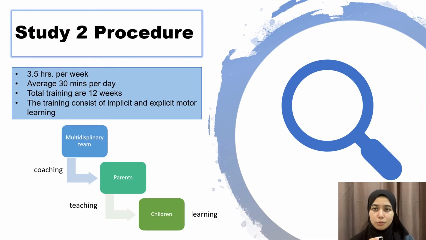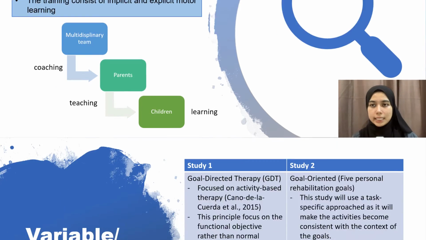The approach is also good because it combines implicit motor learning, which is unconscious learning of the movement, and explicit motor learning, which is conscious learning of the movement. This is because if the intervention only focuses on explicit motor learning, it will make the parents feel stressed to train their child as the child needs to always be reminded and trained to use the affected side, while combining it with implicit motor learning will make the child motivated to keep practicing the movement as it happens unconsciously. So, the combination of these two approaches will be beneficial for both the child and parents.